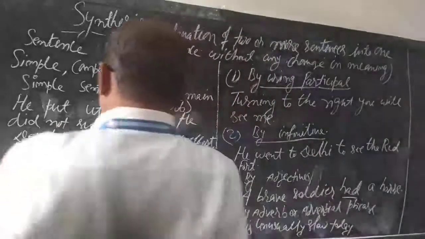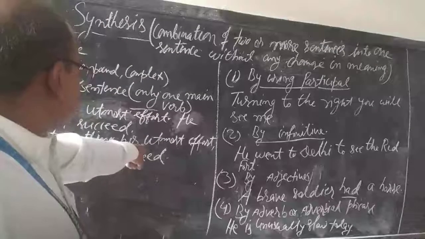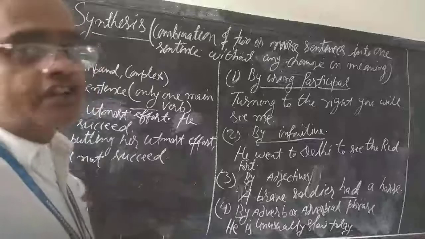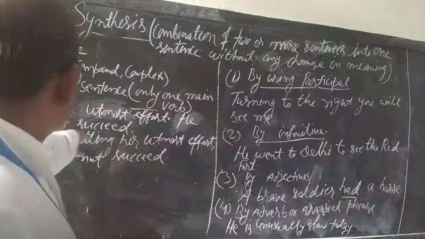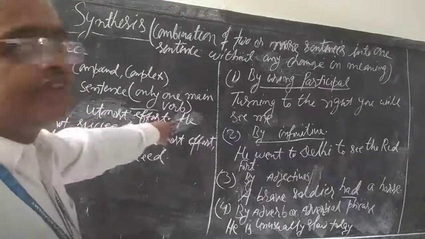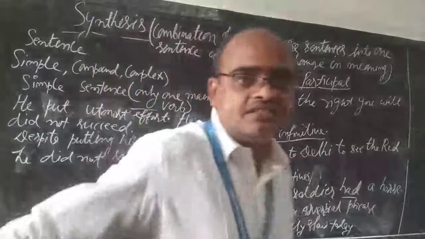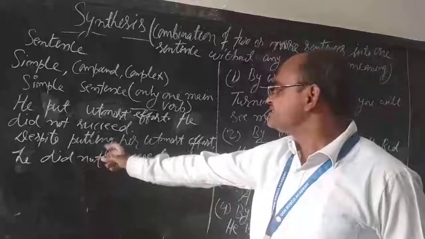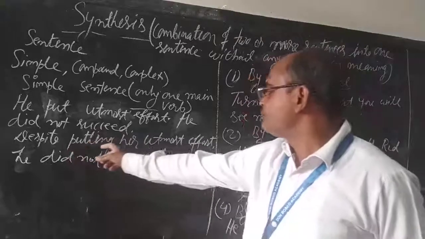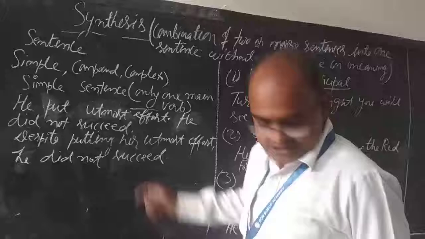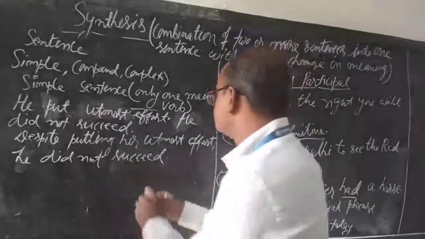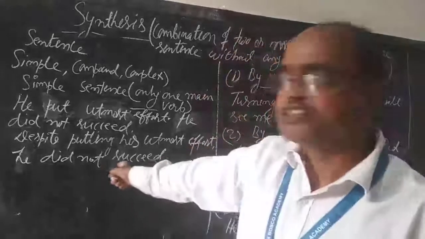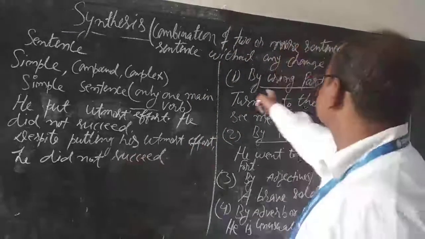So see here, despite putting his utmost effort, he did not succeed. There are two sentences. He put utmost effort. He did not succeed. We have joined them into a single sentence, that is a simple sentence. Second is here.